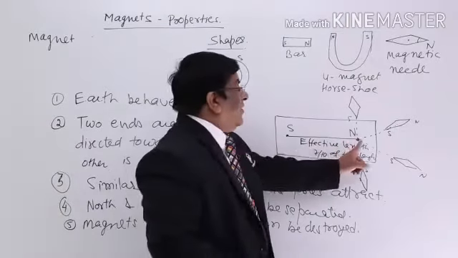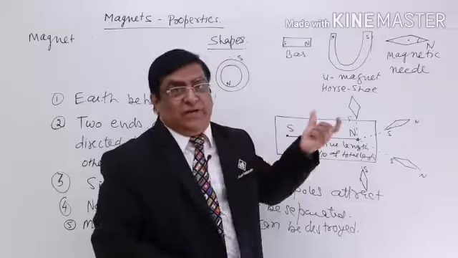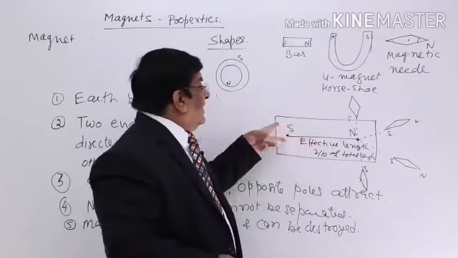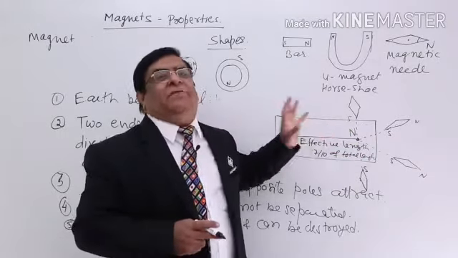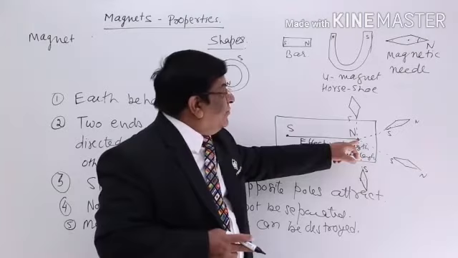Now, why this north is not at the end, why it is inside, we will study when we do ferromagnets, and when I tell you what is inside this magnet because of which it has the properties of a magnet. There it will come why this point is most powerful.